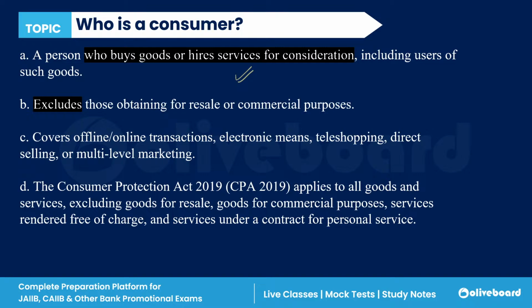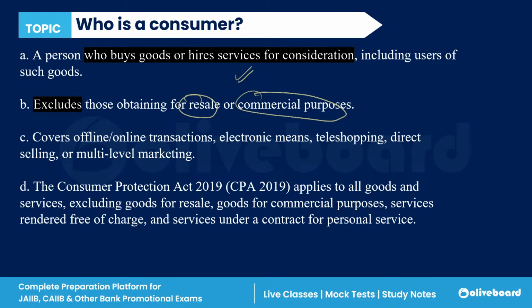For example, you can say money. Okay, you have given some objects. There should be a legal consideration in exchange of that. It excludes the product which is for resale and commercial purpose, that I have already told you. So under the Consumer Protection Act, you will not get the protection if you have purchased the product for reselling as well as for the commercial purpose, right?